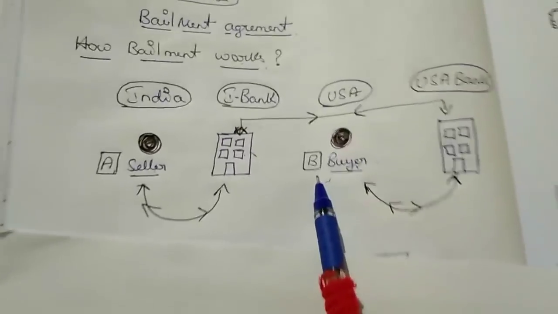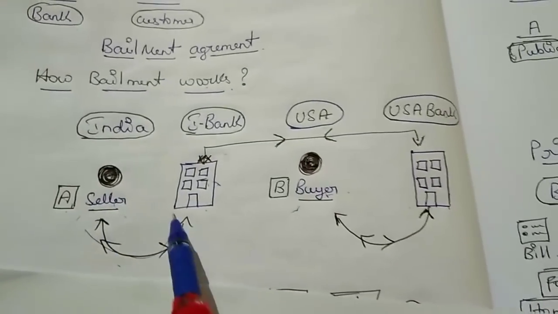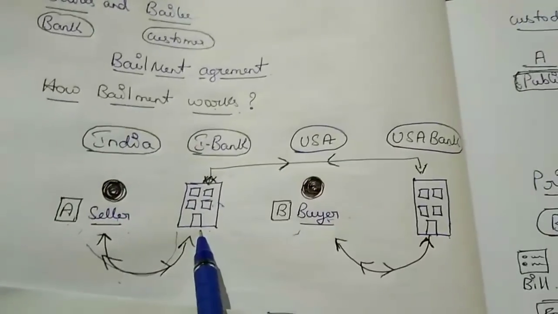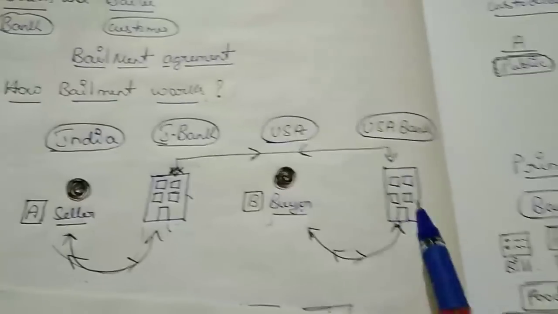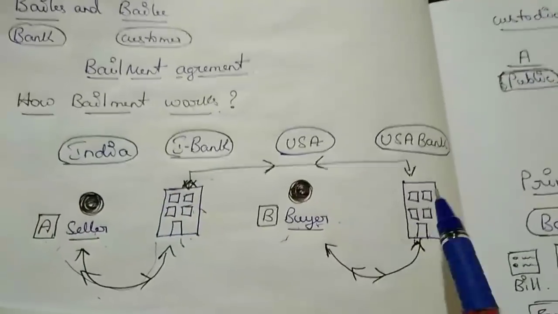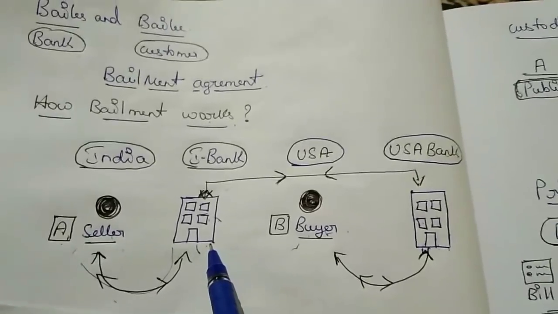So here guys, the seller will give all his goods to the Indian bank. The Indian bank in return will give them to the USA bank. Then the buyer will first pay the amount to the USA bank, then the USA bank will pay that same amount to the Indian bank.